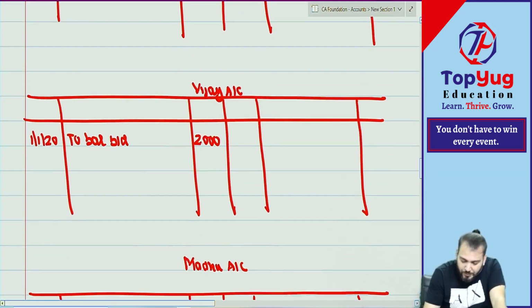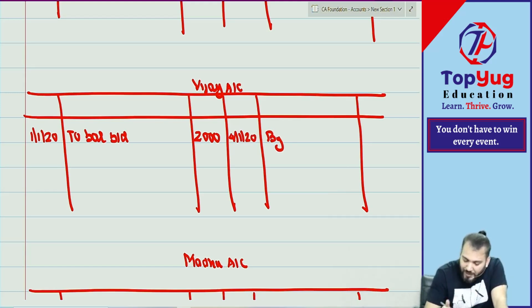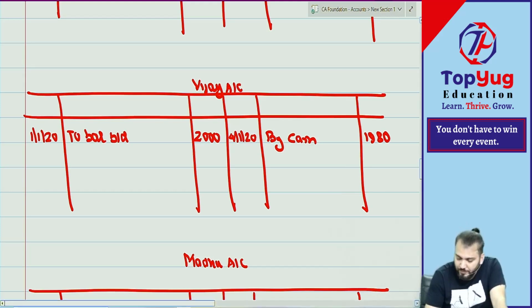Vijay account. So what do we write here? On 4th Jan 2020, Vijay account is credited. So by cash how much? 1980. Correct? Yes, sir. And what by discount allowed?